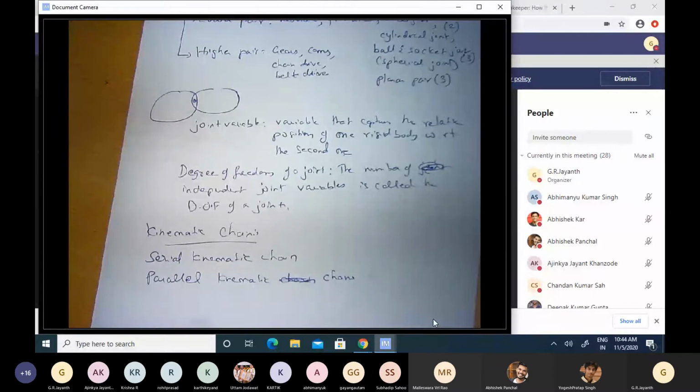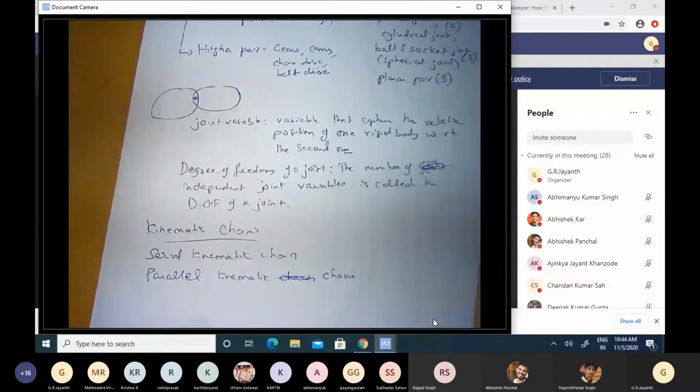So due to some network issues, I missed the part on kinematic chains. Could you briefly repeat it?